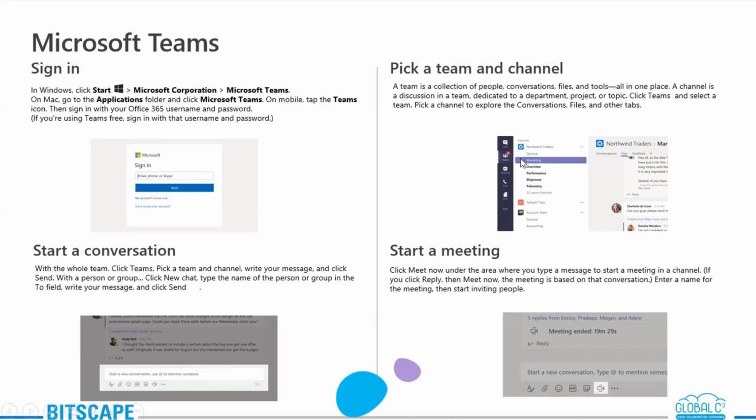Next is picking up a team and channel. So I showed you, right, that on the left bar we have it's just like a menu. You go on Teams and select the channel exactly where you would like to initiate the conversation. These channels are exactly like a particular group of people who are collaborating, let's say, on a project, or are people of a particular department, and they can just keep their conversation going in that one particular window, right? So there is no clutter of different conversations that are going on.